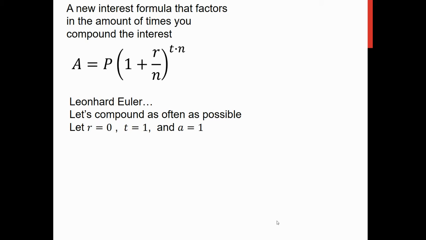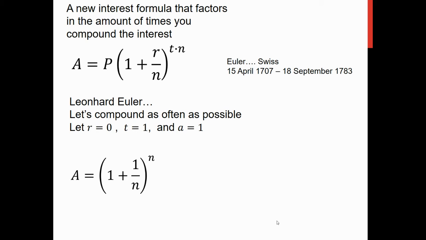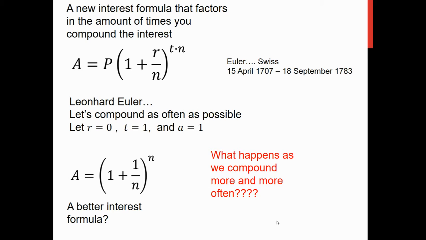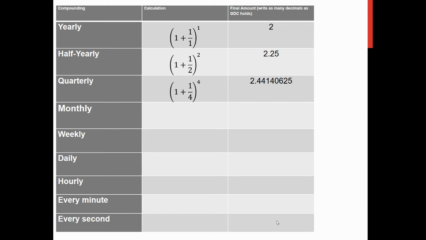So he said, let's compound as often as possible, but let's let r equal 0, t equal 1, and a equal 1 in this equation. So he ended up with this formula instead, (1 + 1/n)^n. And he said, okay, what happens if, this is where creativity and imagination come into mathematics, what happens if we let n become infinity? Class dismissed.